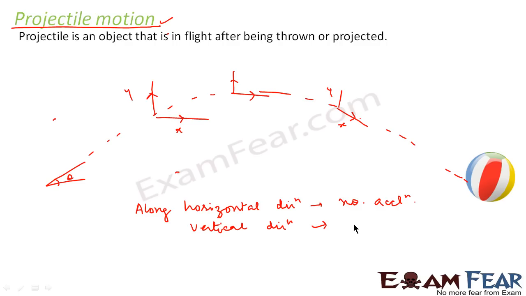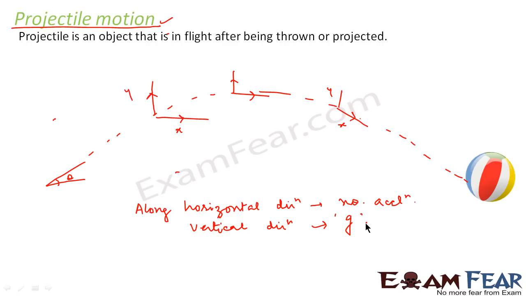What is that acceleration? Can you guess? Yes, you can. There is an acceleration because of which it is falling back to the ground. What is that? It is the acceleration due to gravity, because the earth is constantly trying to pull the ball back to its surface. Therefore, because of that force of gravity, it falls back to the ground. And the acceleration which is associated to the gravitational force of the earth is the acceleration due to gravity. So this g acts only in the vertical direction, but there is no acceleration along the horizontal direction. So this is the basic funda of the projectile motion.